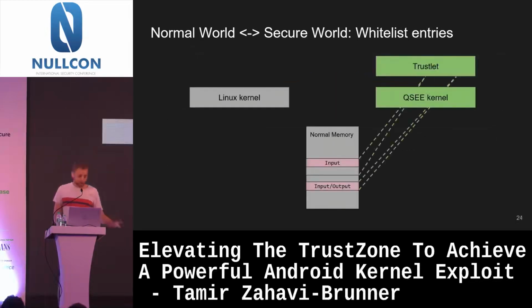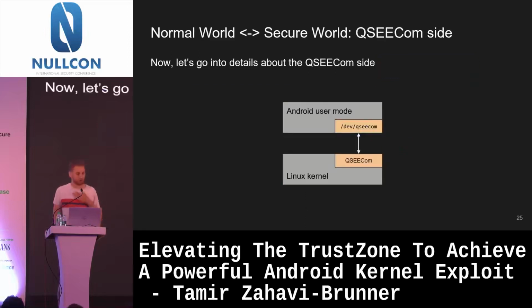And from here, as I said, now the trustlet is accessible both to the input and output buffer, but also to this new other buffer that is being pointed to from the input buffer. So this is how it worked. Basically, this is how it works for all the components: Linux kernel, QC kernel, and trustlet. But how does the Android user mode process start this, right? It's actually the component that starts this whole thing, that sends a command.